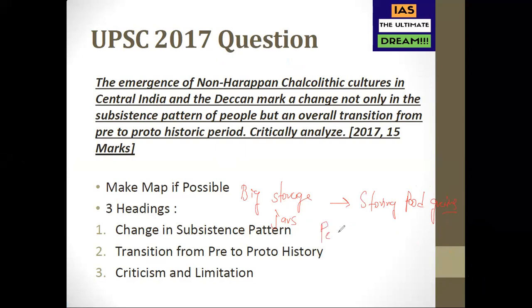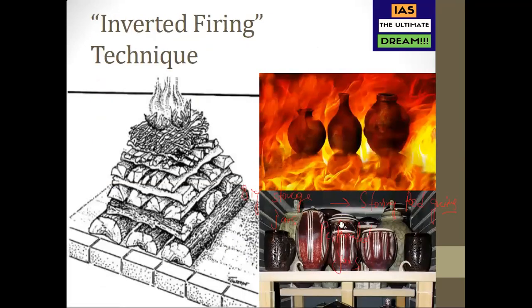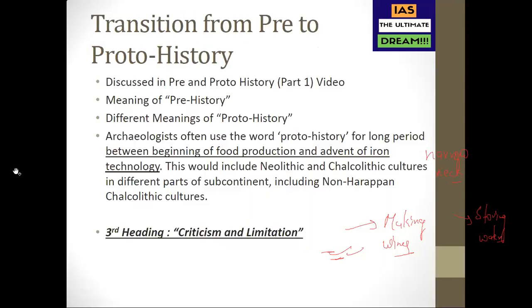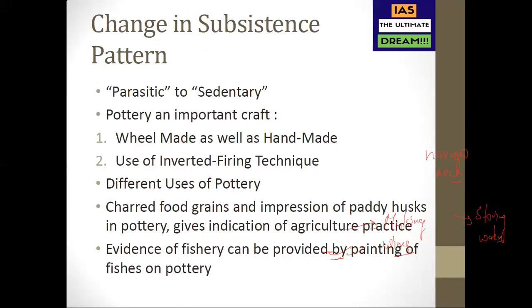Then there were perforated jars. How does this perforated jar look? Let me show you. This one is a perforated jar, a very special kind of pottery. This might have been used for making wines. Generally, these kinds of perforated jars are used for making wines. Then there were jars with narrow neck, which we still use. These might have been used for storing water. So all these show the change in subsistence pattern. People are evolving. The lifestyle is evolving, right?